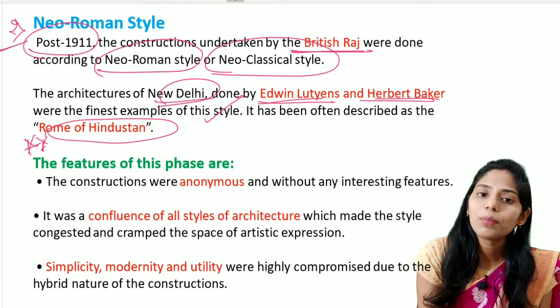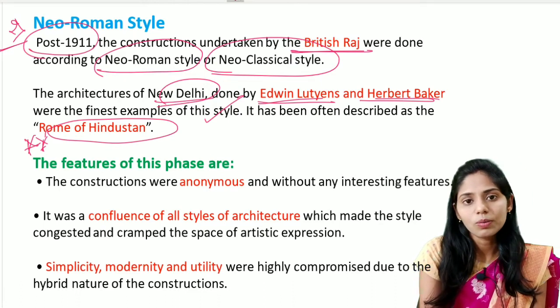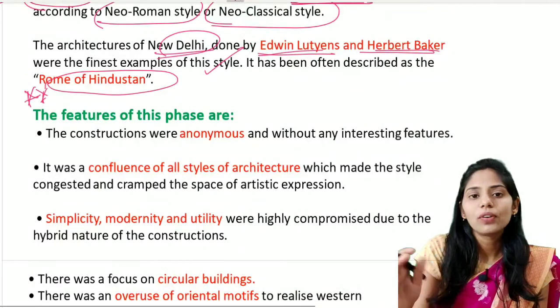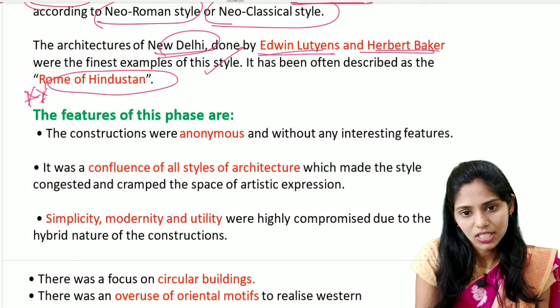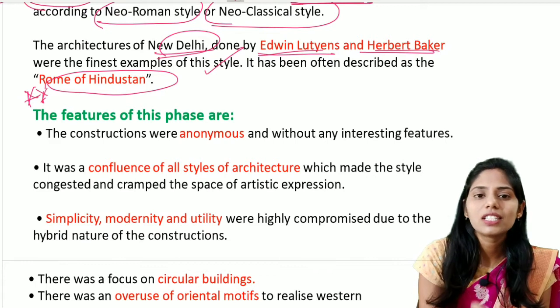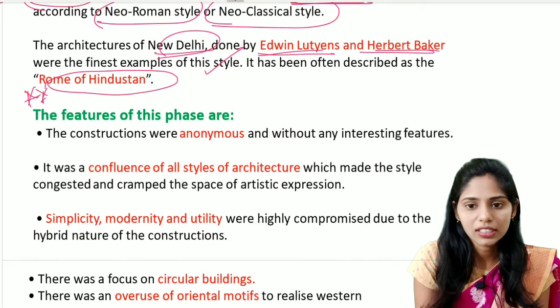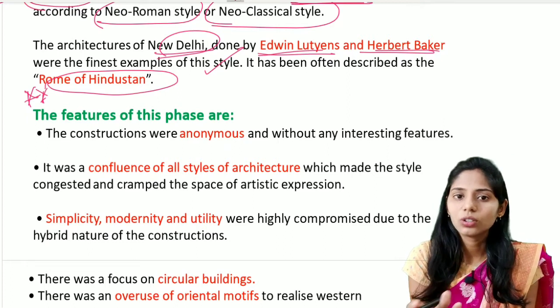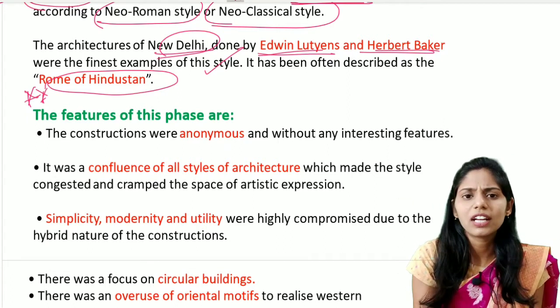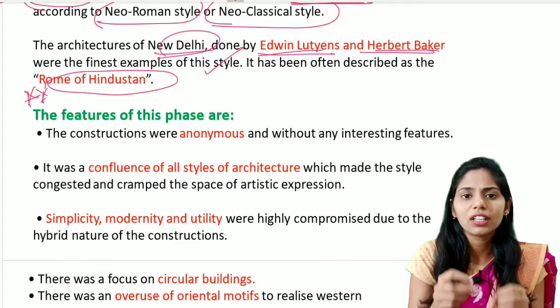And if you see some of the important features of this Neo-Roman style, the first important one is that the constructions are anonymous, without any interesting features. The second is that there is a confluence of all styles of architecture. Mainly we see Indian style, Persian style, Gothic style. There are very different types of styles present in India, and they were confluenced here.